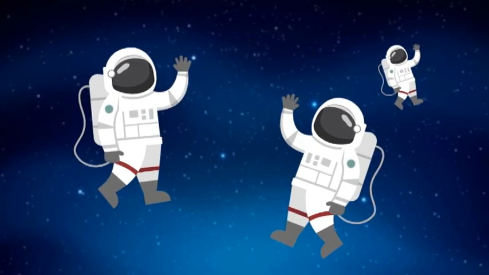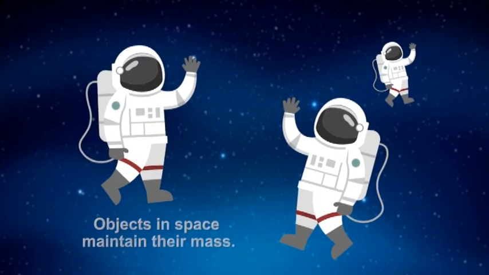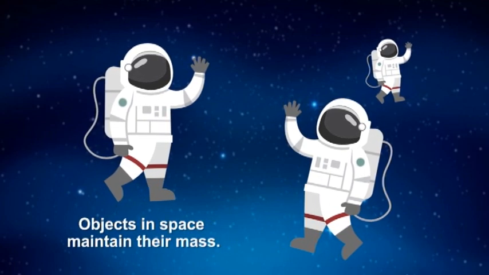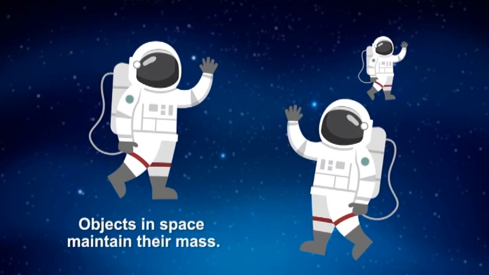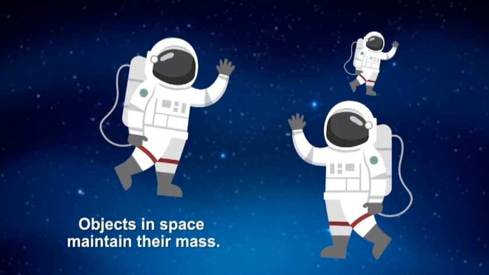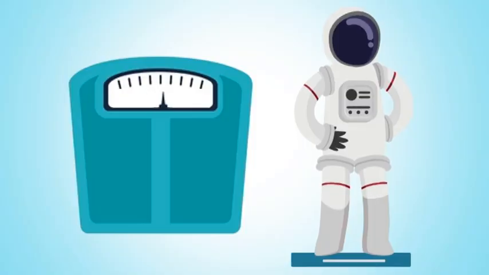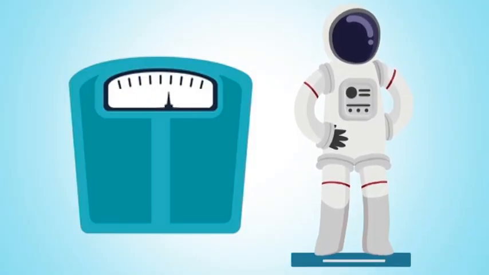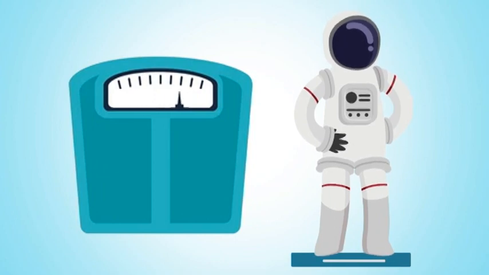When astronauts travel into space, their bodies do not experience any change. Their muscles do not change or shrink. In other words, they maintain their mass. An astronaut will have a different weight on the moon, but his or her mass will be the same. But why is this so?